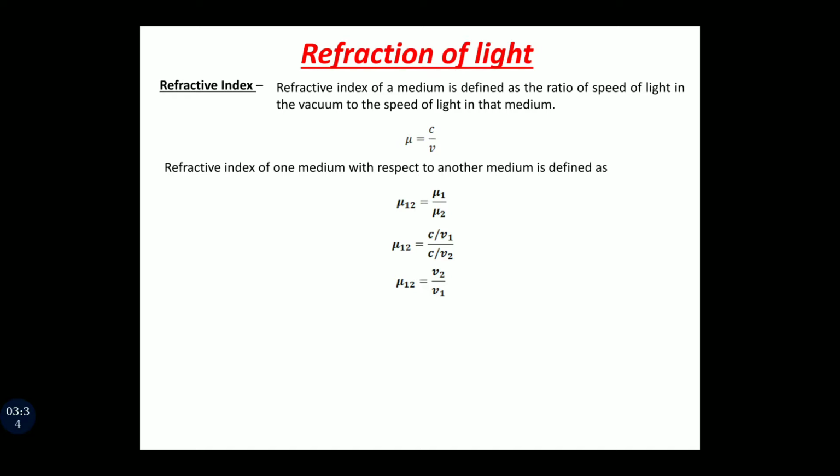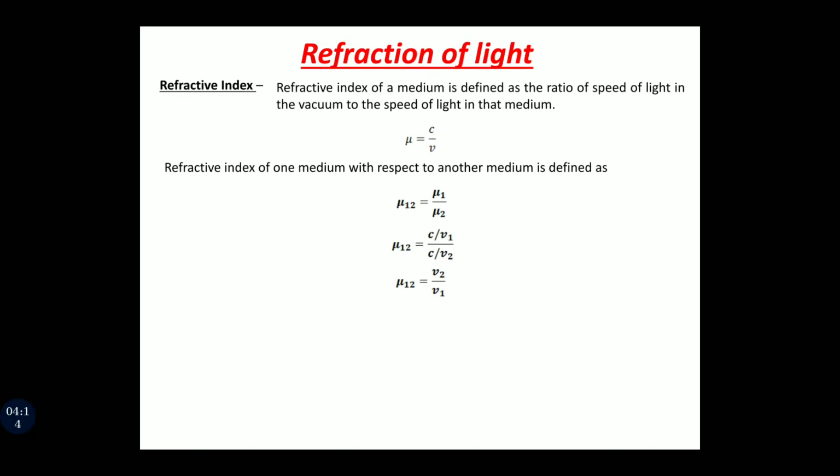Now you have to see the order while writing these formulas. Whenever we write mu12 in terms of mu1 and mu2, it is mu1 upon mu2. See the order 1, 2, and here it is written 1 upon 2. But when we write mu12 in terms of speeds, then the order is reversed. Like mu12 is written as v2 upon v1. You have to see these things and you have to learn the formula. This formula is widely applicable in refraction of light.